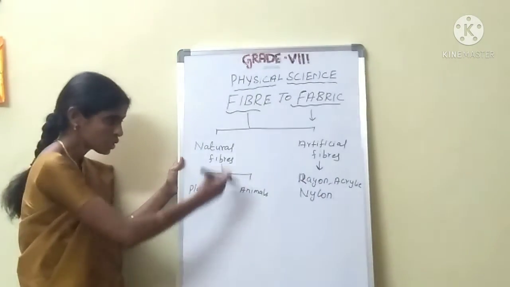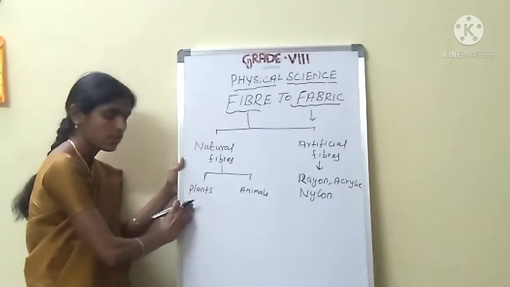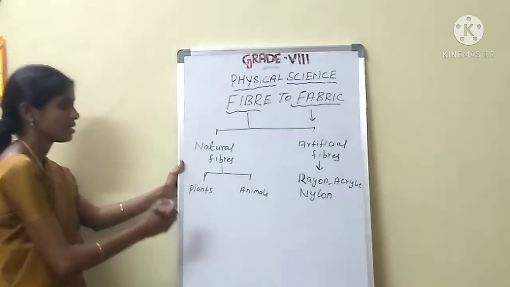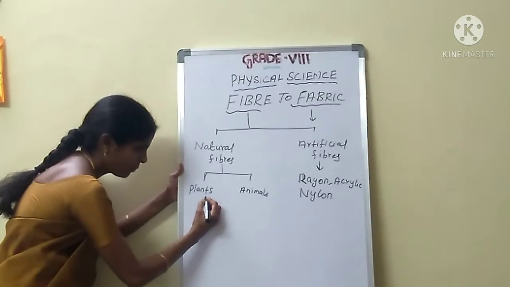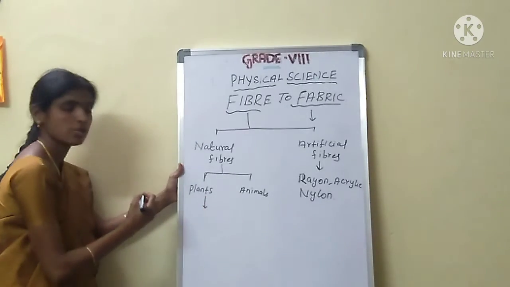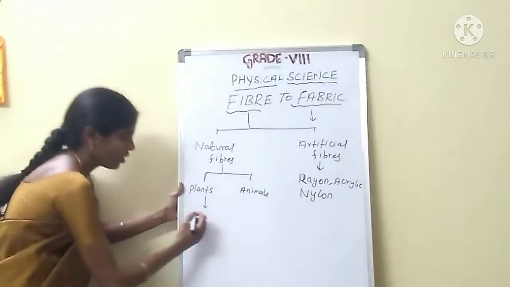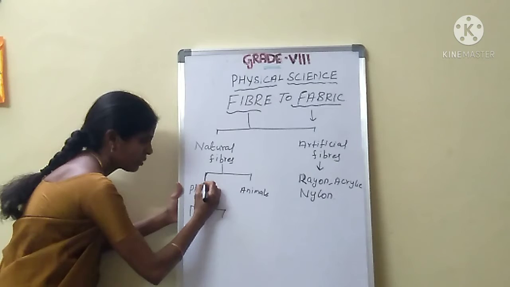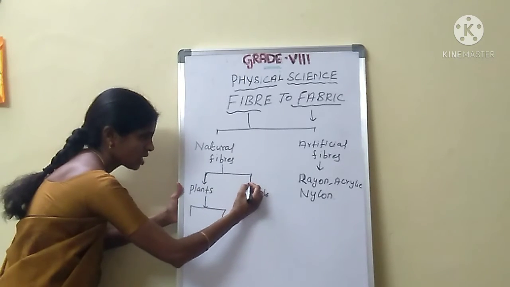Just recall natural plant fiber and animal fiber once. Plant fiber examples: cotton and wool. Natural fibers are obtained from natural resources.